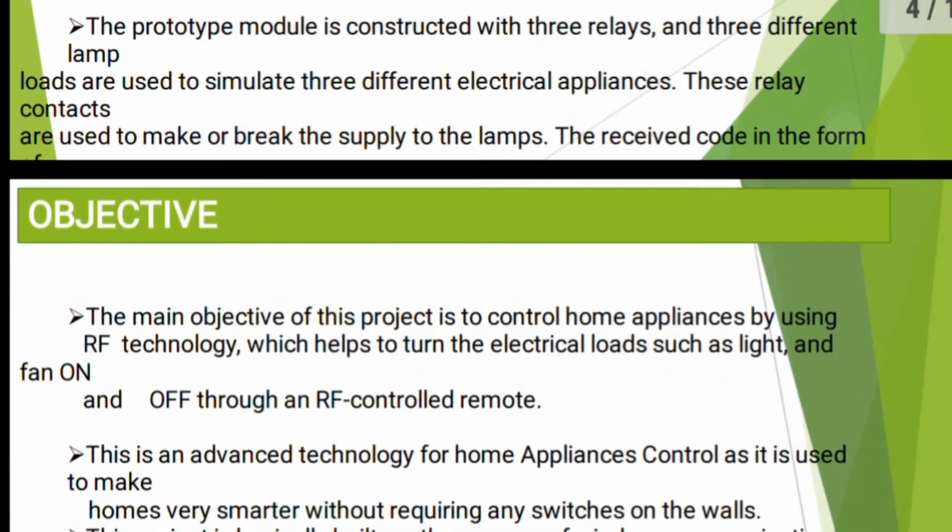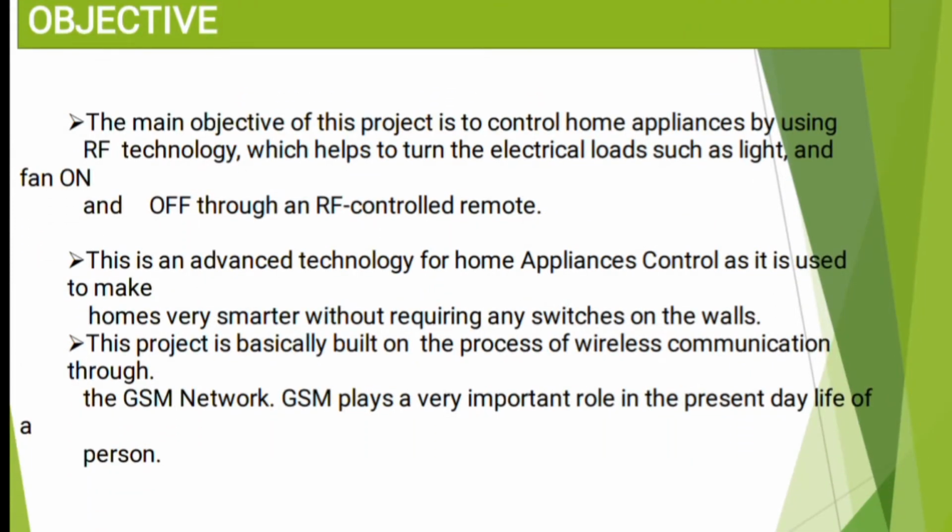The main objective of this project is to control home appliances by using RF technology, which helps to turn electrical loads such as light, fans, TV, etc., on and off. This is the advanced technology for home appliance control, as it is used to make homes very smart without requiring any switches on the walls.